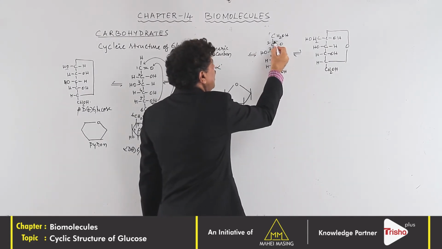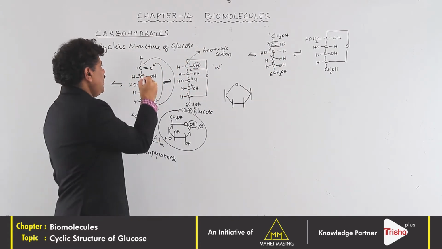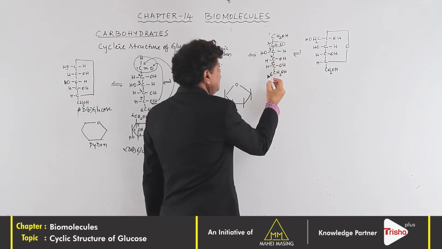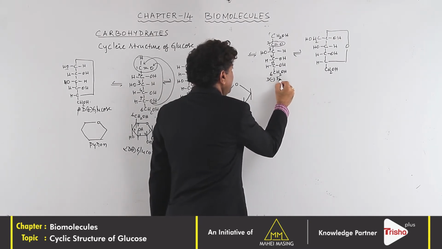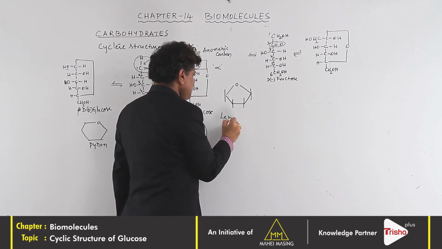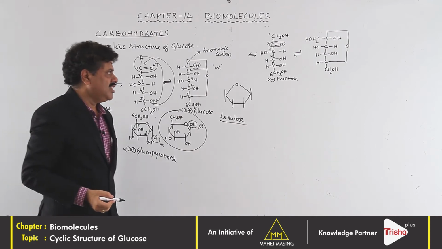The second carbon atom contains the carbonyl group, that is the functional group. Here ketone is the functional group. Now, this is D minus fructose. Fructose is also called levulose because it is levorotatory in nature.